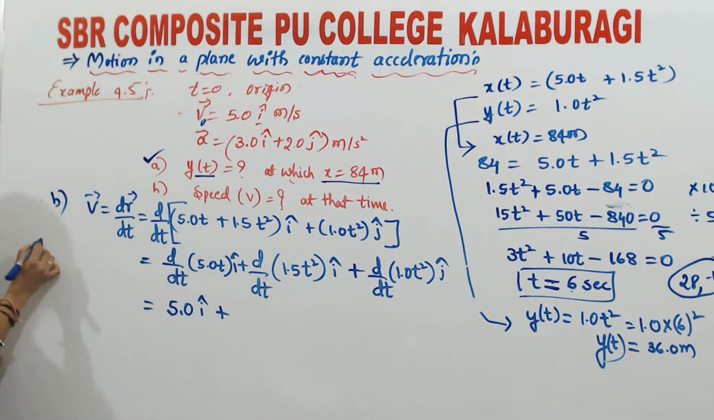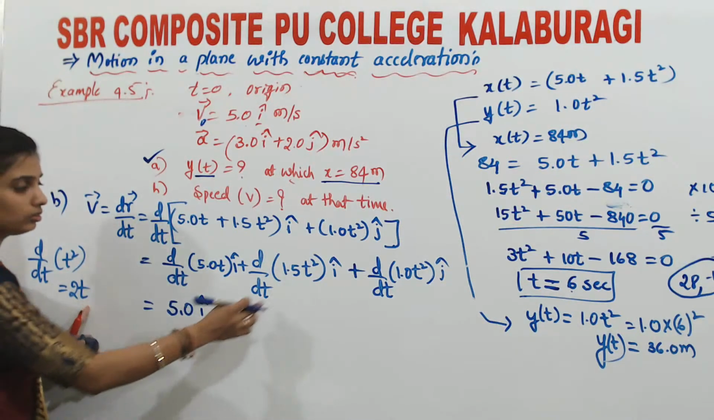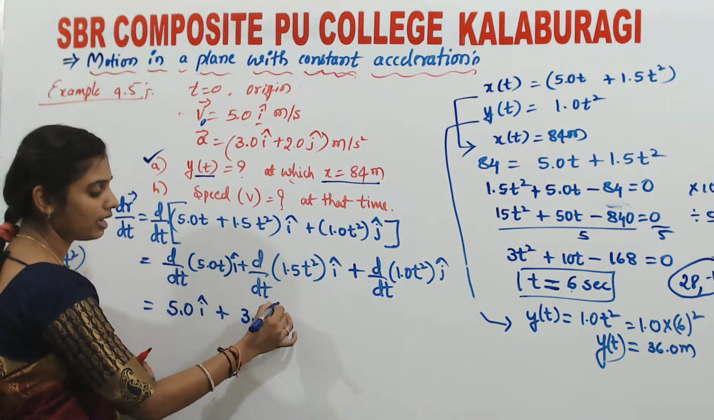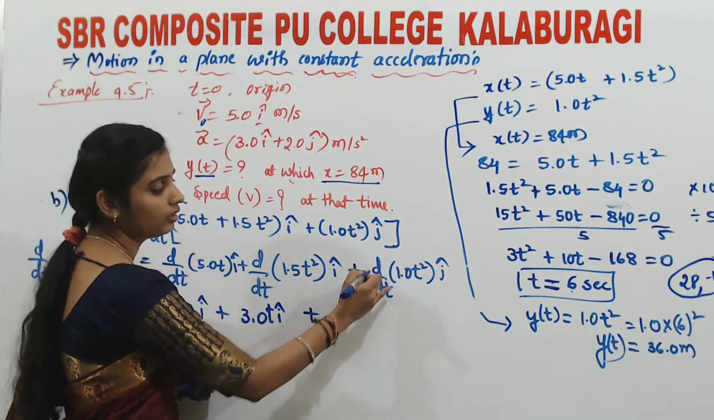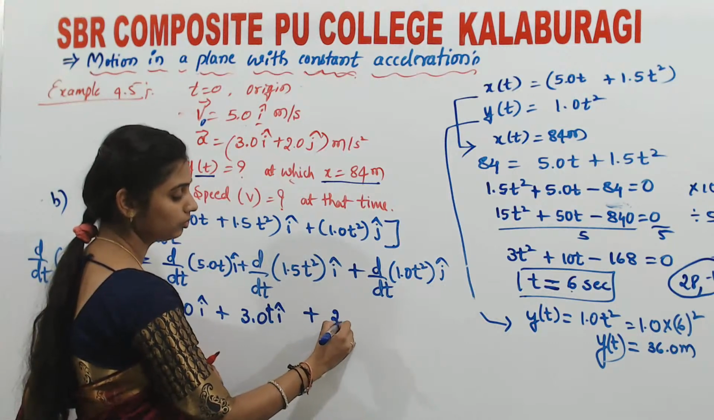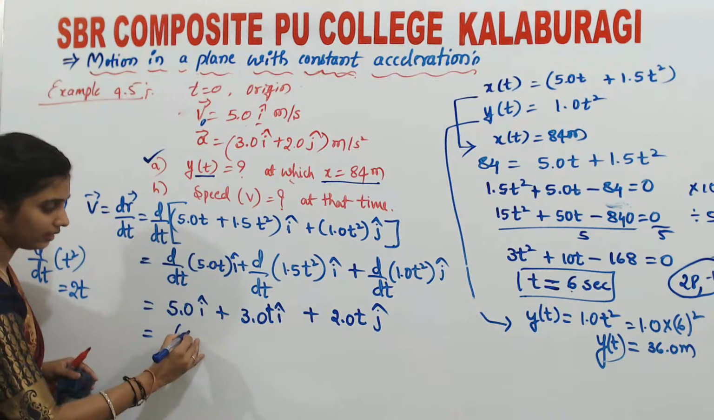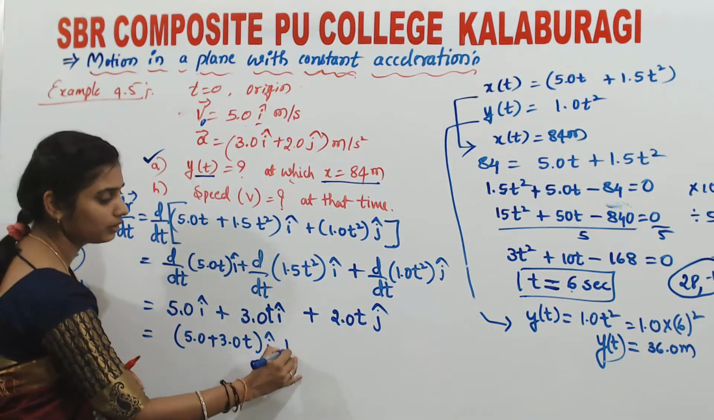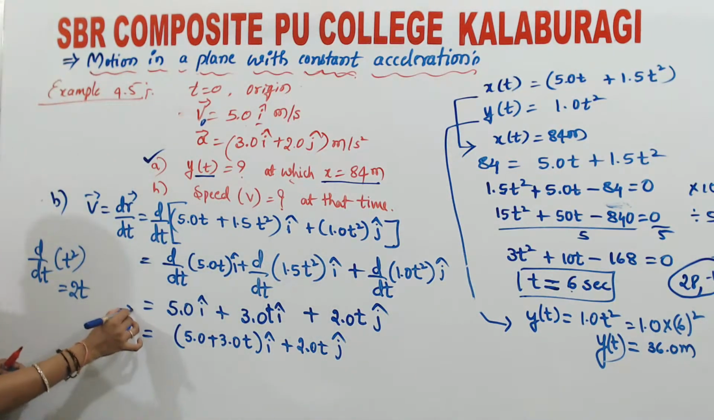So what is d by dt of t square? Yesterday we discussed, d by dt of t square is 2t, that is 2t to the power 2 minus 1. So here 2 multiplied by 1.5 will give you 3.0 t i cap, plus the derivative of 1.0 t square, that will give you 2.0 t j cap, isn't it? So now I can write it as 5.0 plus 3.0 t i cap plus 2.0 t j cap. Now we got the expression for v.